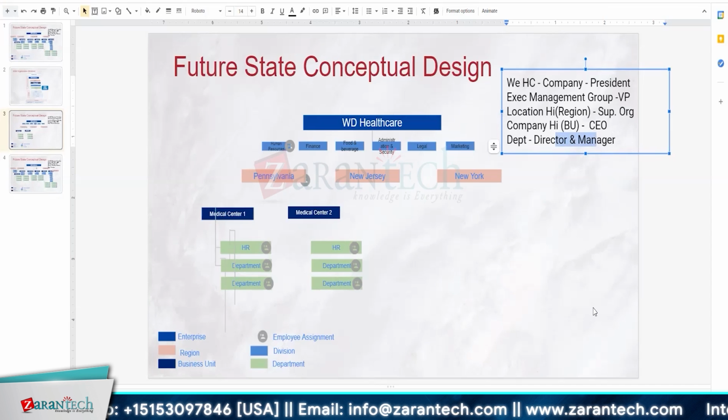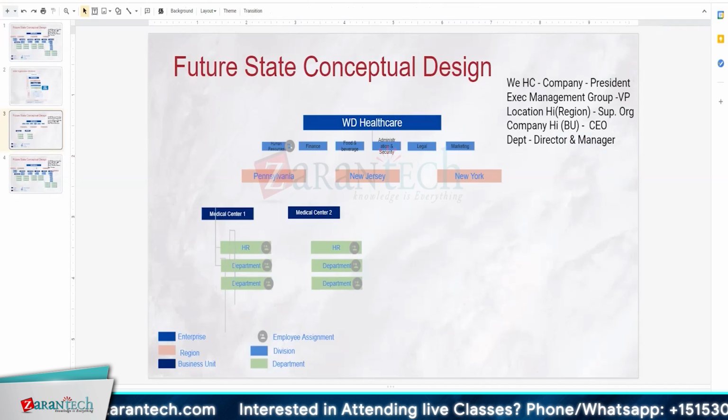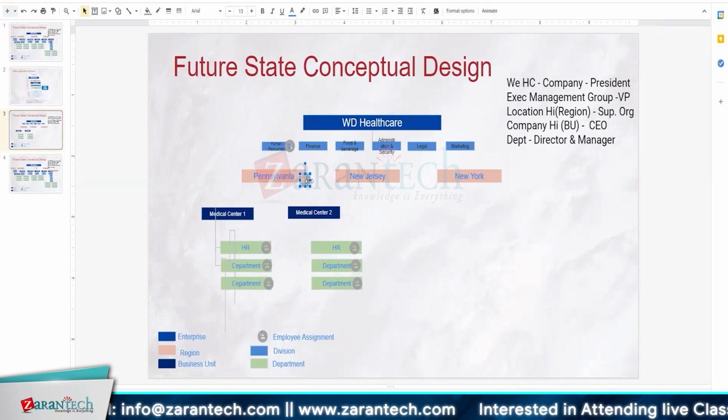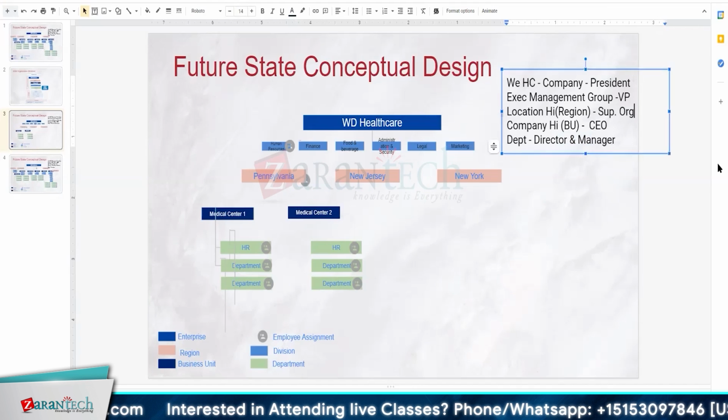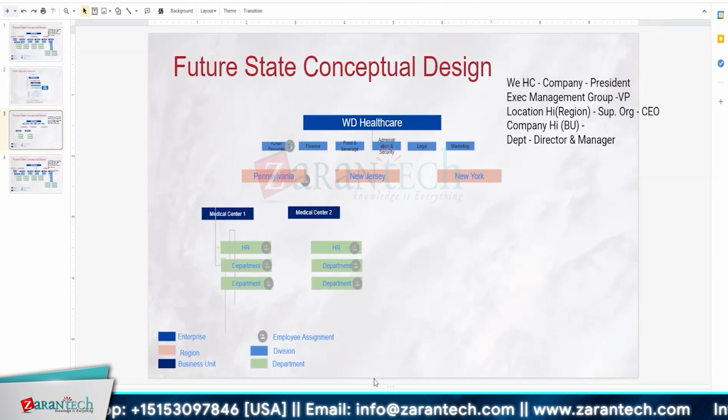Right. You can say Pennsylvania hospitals, and you can assign the CEO to Pennsylvania hospitals. And under Pennsylvania hospitals, you have Medical Center 1, Medical Center 2, and so on. Oh, okay. You mean the CEO I can assign here. Right. So this CEO can manage all the hospitals in their region.